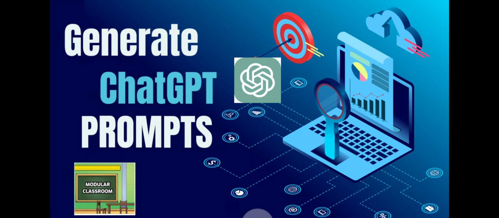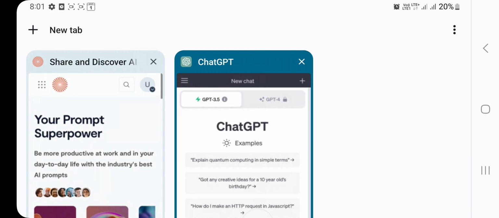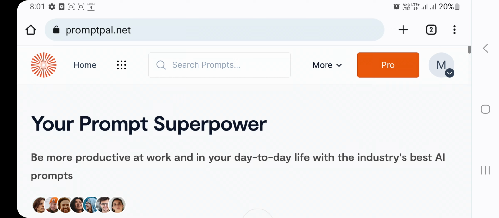There are also artificial intelligence tools available for generating prompts. Such a tool is PromptPal, through which you can generate prompts. Let us look at how you can generate those prompts. So now I'm entering into promptpal.net.